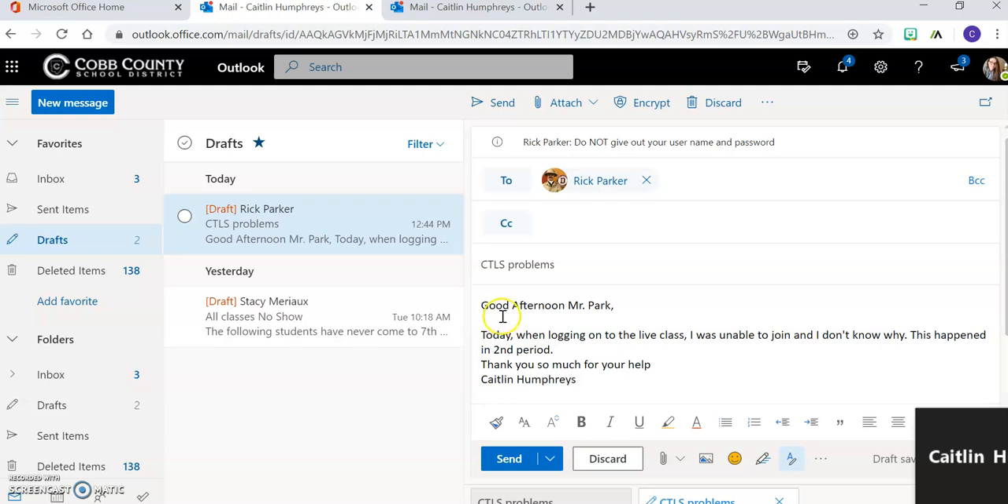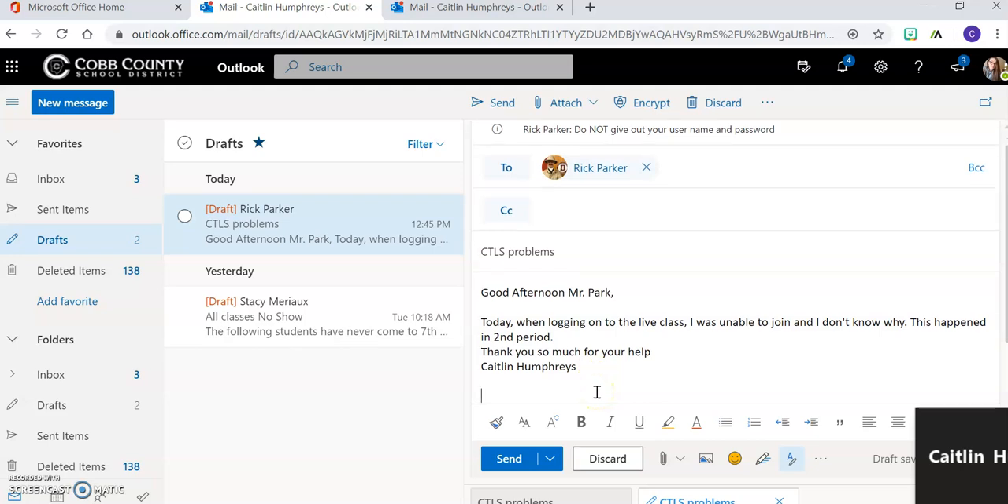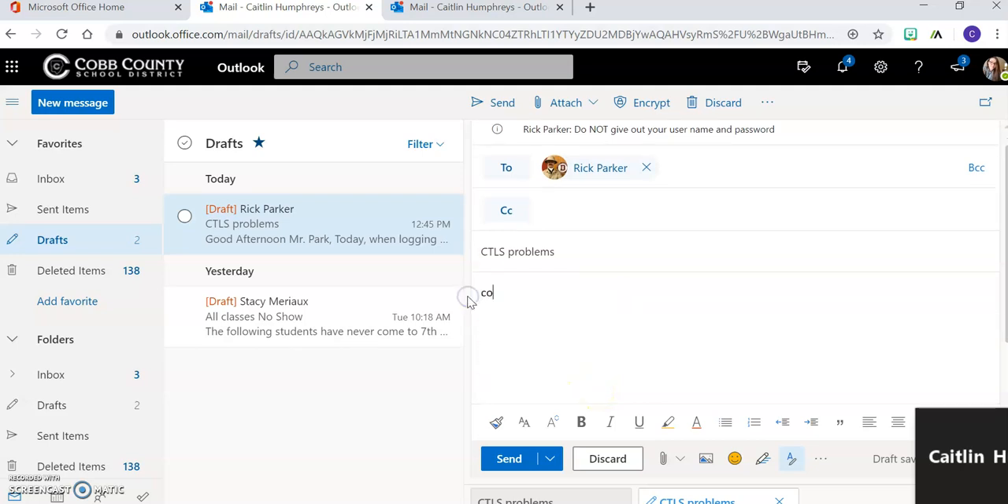So reminders from our digital etiquette, we have a greeting. We address our teachers as Mr. or Mrs. If you don't know if they're married or not, just put Ms. It's totally fine. We're going to state our problem or the thing we need help with or the reason we're emailing. We're going to tell them how to help us, what period it was in. We always have a signature and a sign off. This is a composed email, now let's show what you don't do.